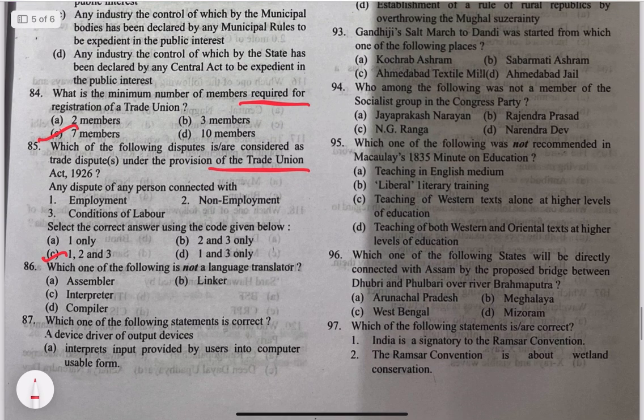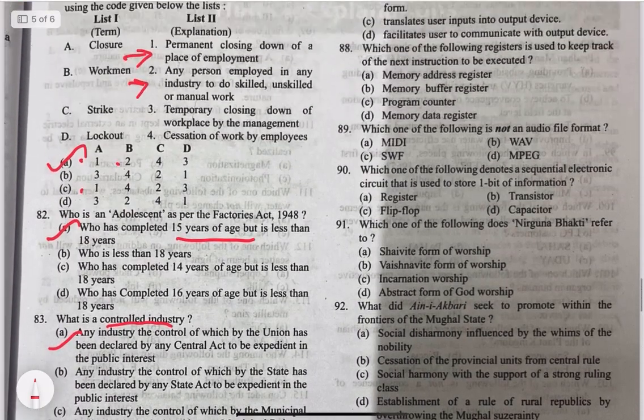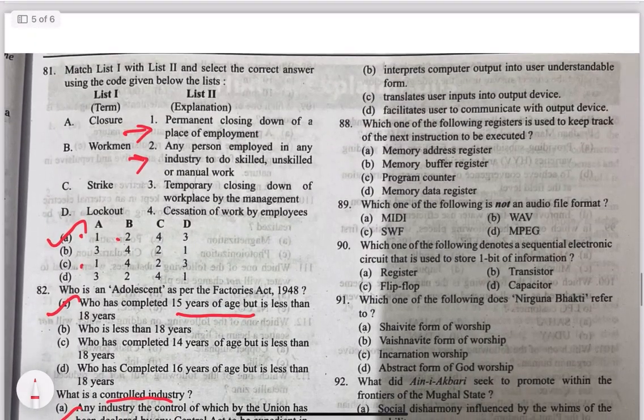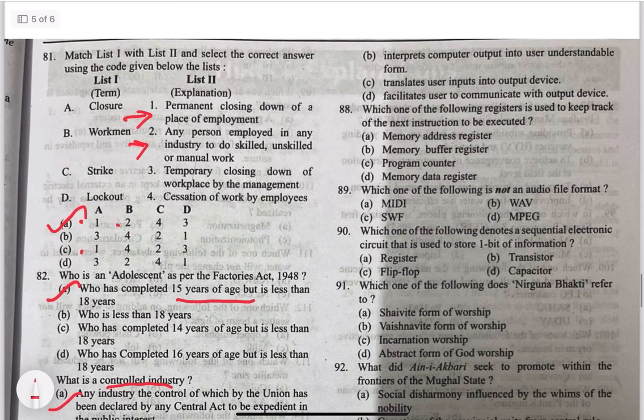86. Which one of the following is not a language translator? It is linkage, linker. Which one of the following statements is correct? A device driver of output devices. 87. Interpreter interprets. It's option C. Translates user inputs into output device, the device driver.